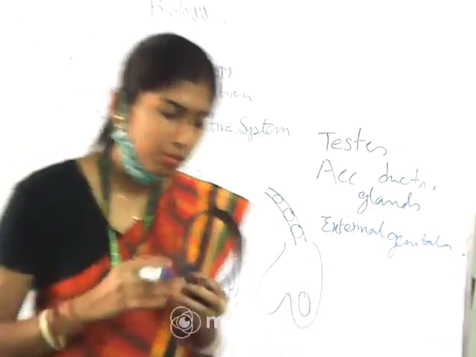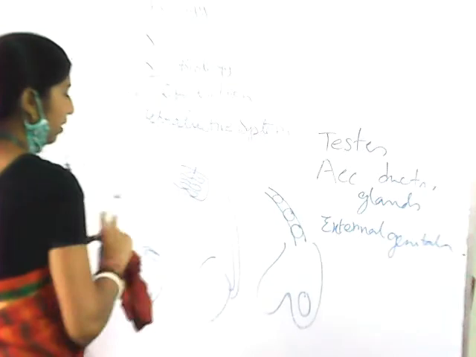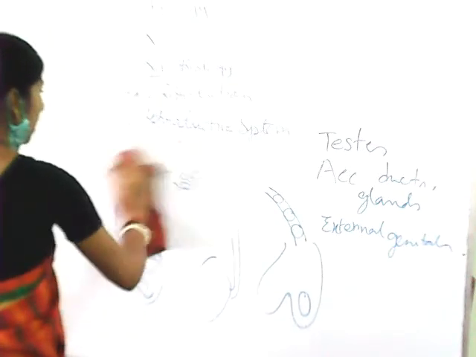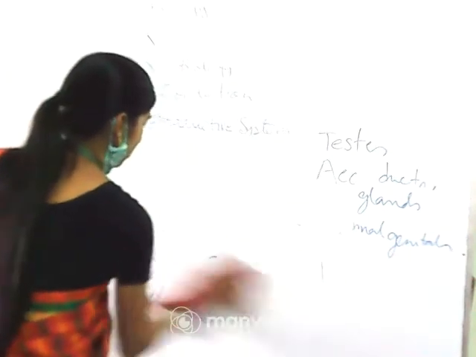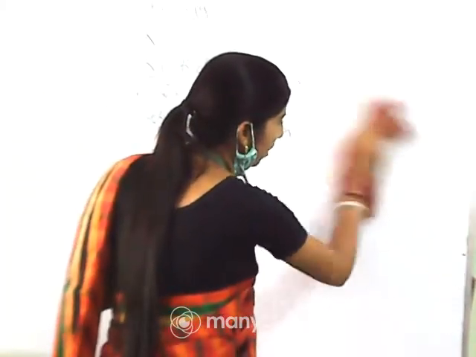Inside those seminiferous tubules, sperms will be produced. Okay, now if we draw the large view, if I make a cross section and then we see the large view of the seminiferous tubules, then we will be able to see the different parts and where spermatogenesis, or the process of formation of the sperm, is taking place.